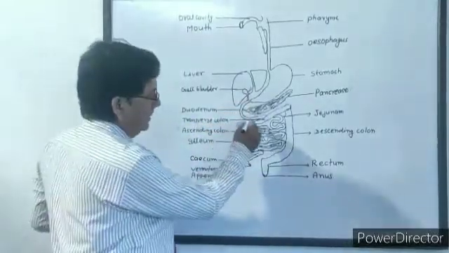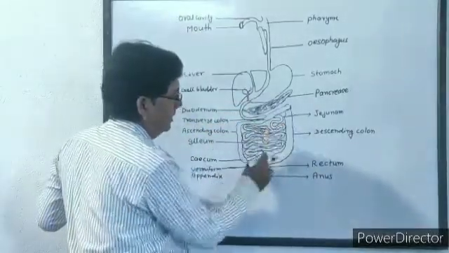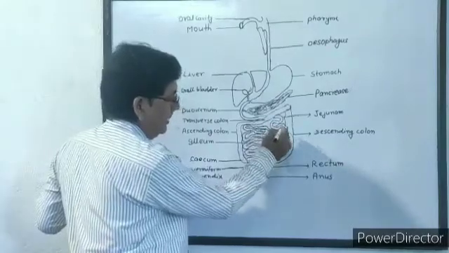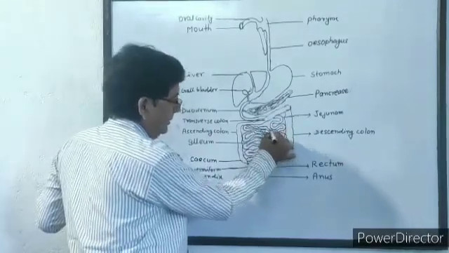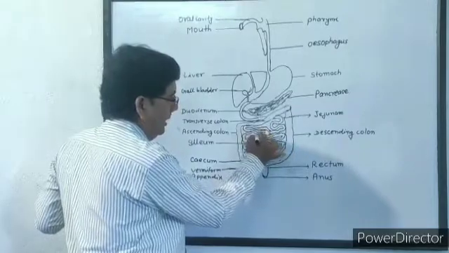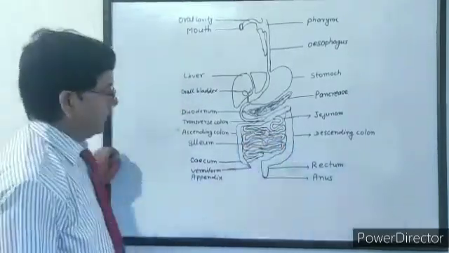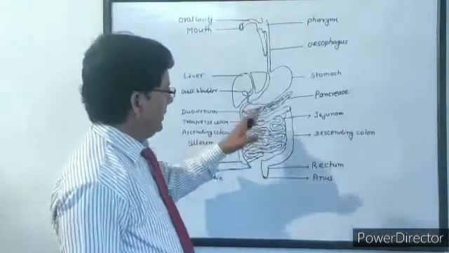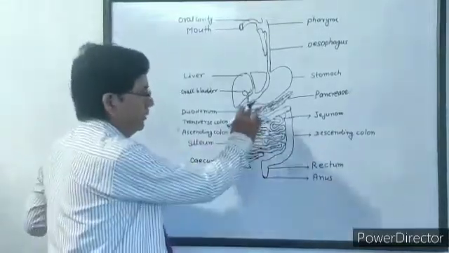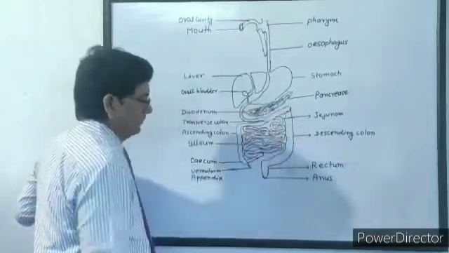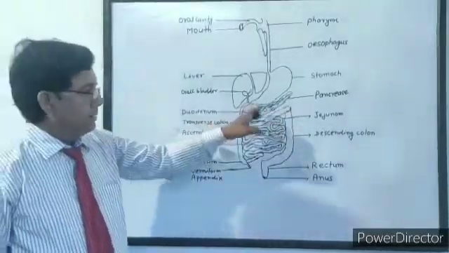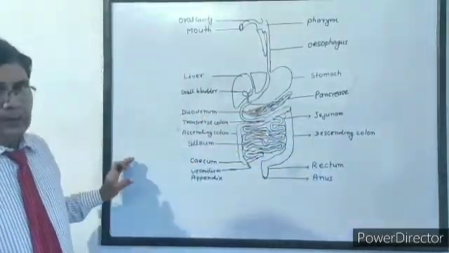Now the duodenum opens into a coiled tubule, which is called the jejunum, and the jejunum opens into a more coiled tubule, which is called the ileum. So the duodenum, jejunum and ileum, these three parts together are called the small intestine.